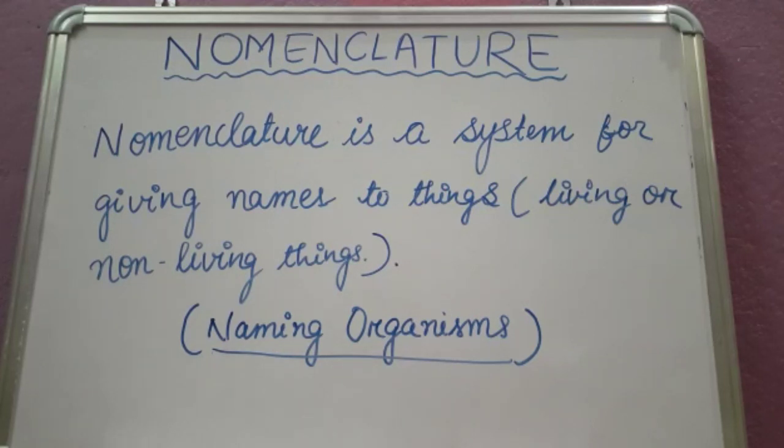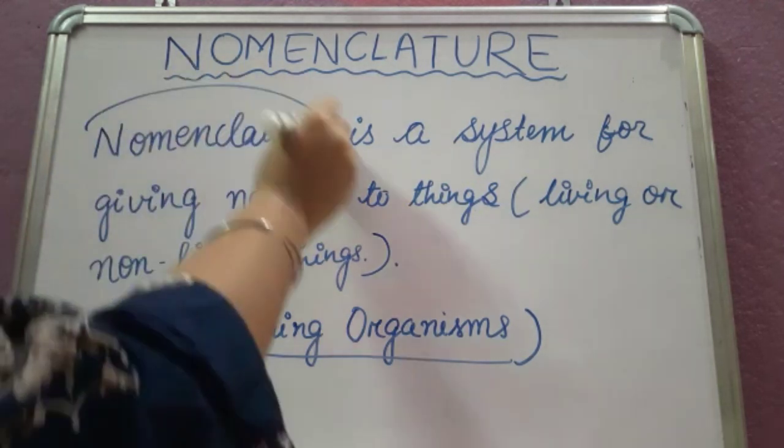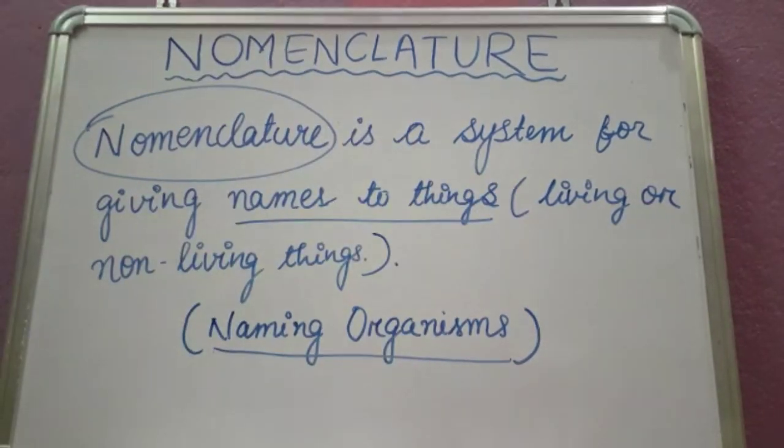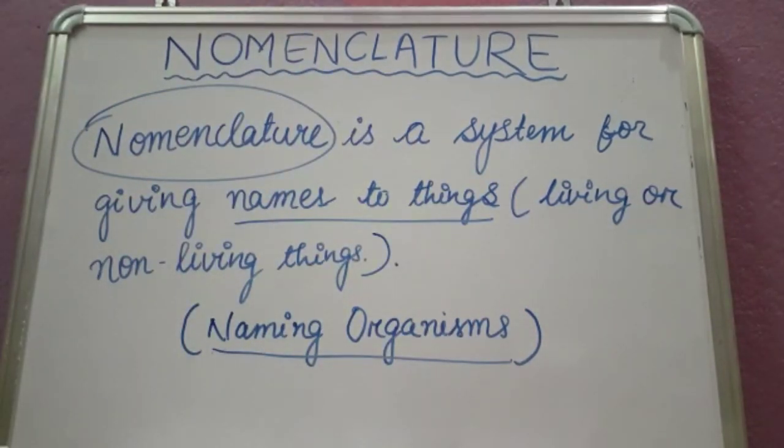Today we are going to learn a new lesson, that is nomenclature. Nomenclature is not rocket science. It's simply naming the organisms. Nomenclature means a system for naming things, either living things or non-living things.